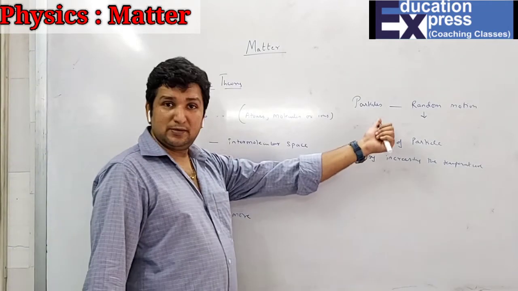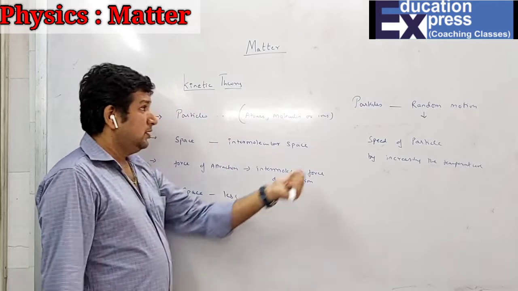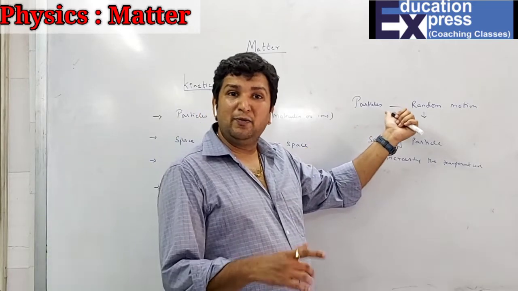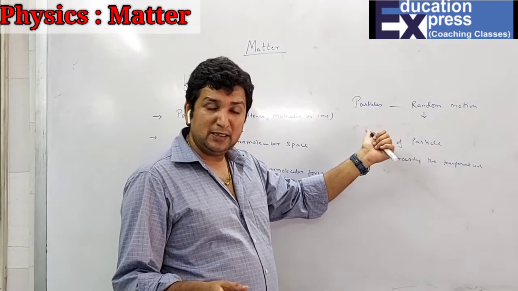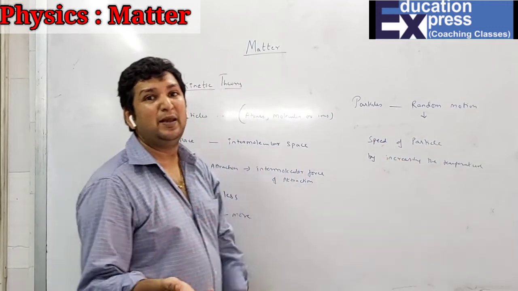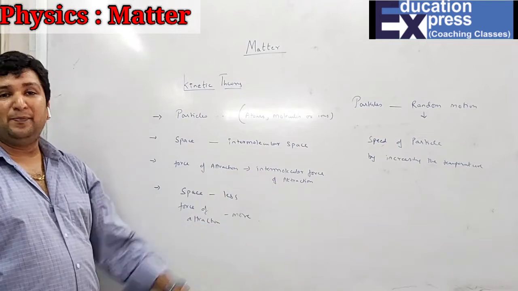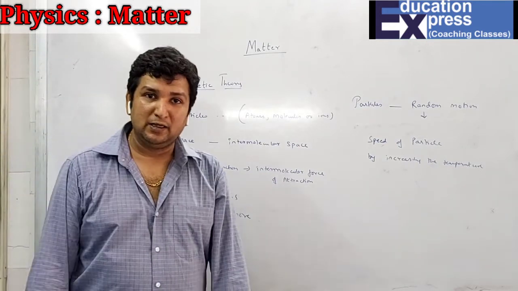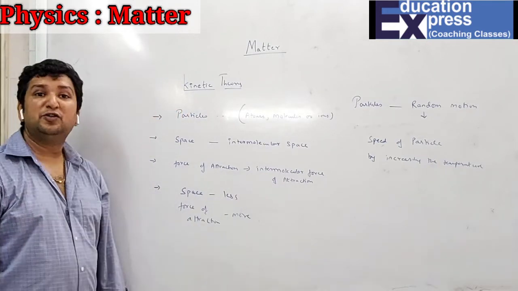The particles are continuously moving because of the kinetic energy they possess. That is the continuous random motion. And the speed of that random motion can be increased by increasing the temperature. So this is the kinetic theory.